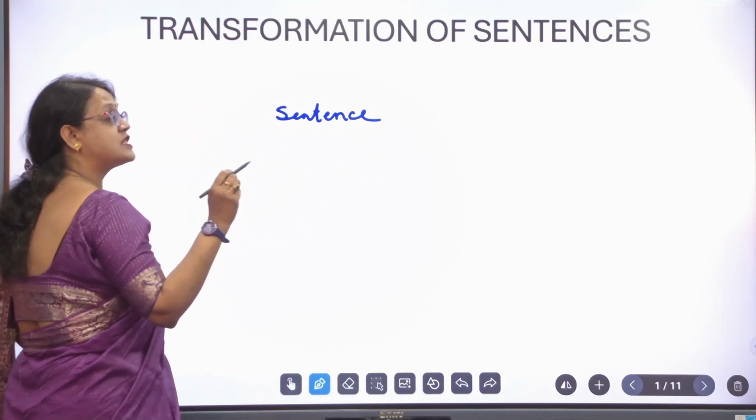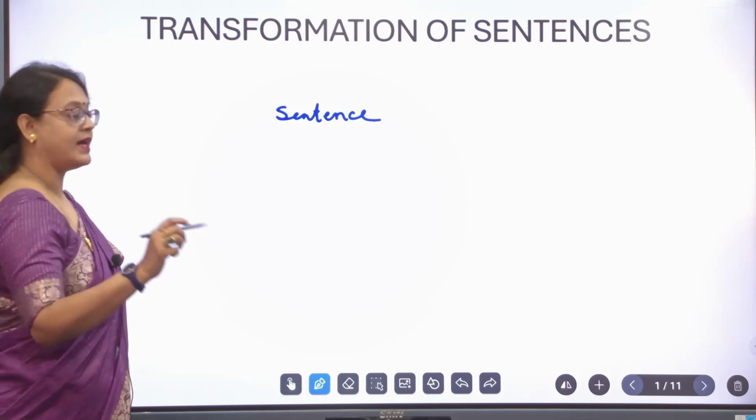Sentence, according to its functions, can be of four types.